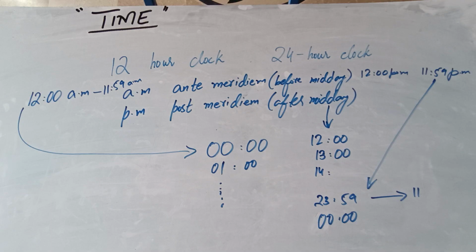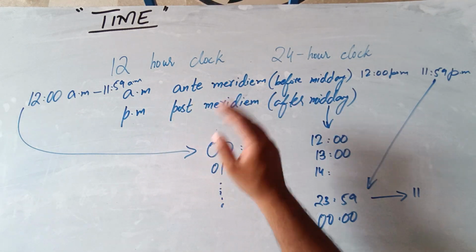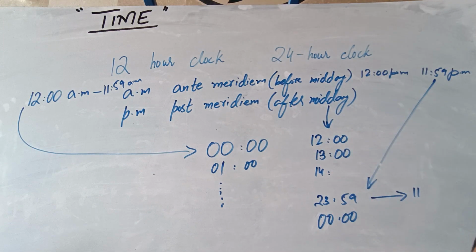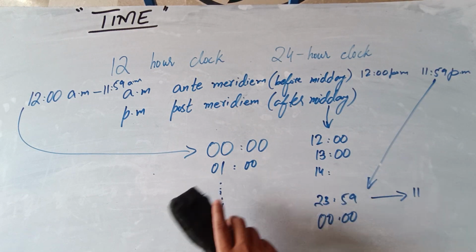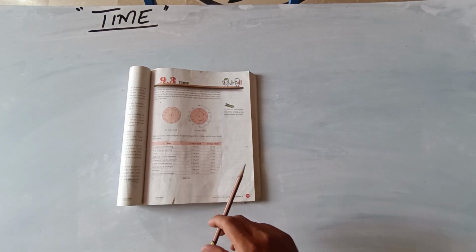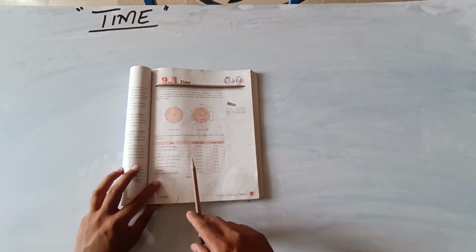Now we will discuss how to convert time between these two formats, from 12-hour to 24-hour and vice versa. We will discuss all these conversions and a few of the terminologies, meaning how to read time as well. Now let's discuss a few times and how to read them.